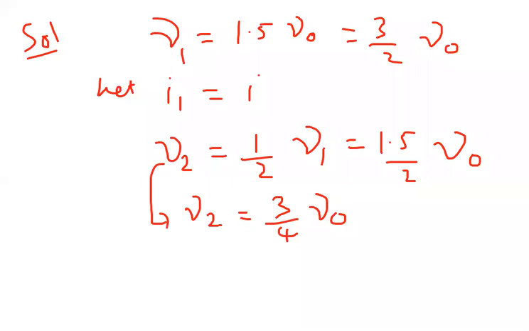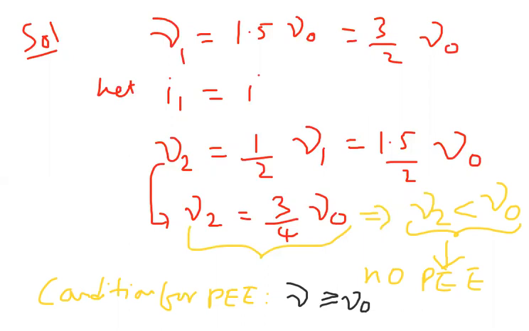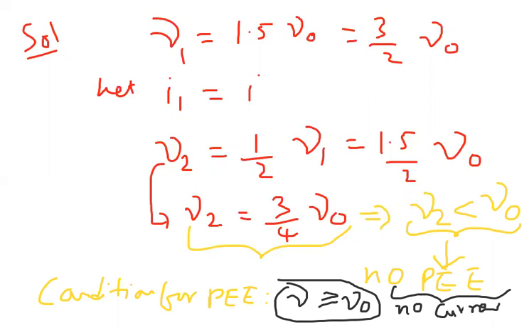Clearly we can observe from this information that mu2 is less than mu naught. Mu2 less than mu naught means there is no photoelectric effect. What is the condition for photoelectric effect? Frequency must be greater than or equal to threshold frequency. But here threshold frequency is greater than the incident frequency, so no photoelectric effect. No photoelectric effect means no current. So here current is 0.